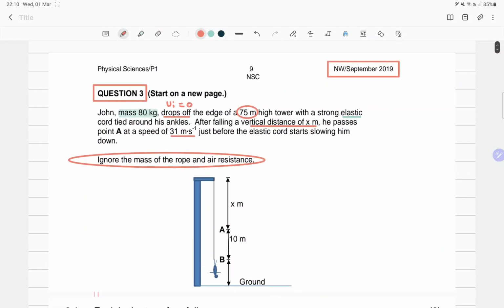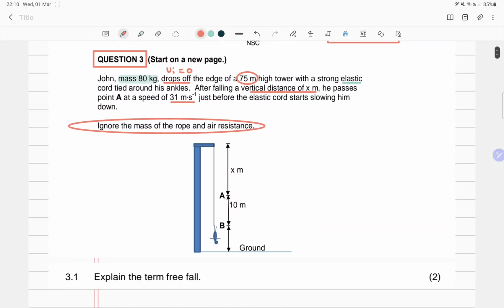All right, so let's look at our diagram. What can we say? We can see clearly that this motion, from the position of the top of the tower to when he reaches this velocity at point A, was a free fall. Definitely.